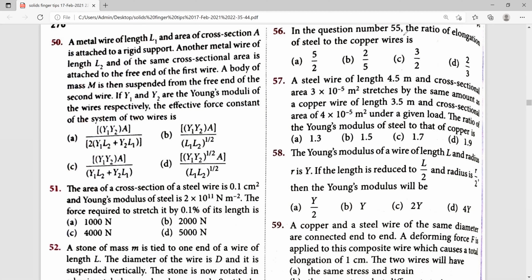ಅದನ್ನ substitution ಮಾಡಿದಾಗ we are getting the final equation as for 50th one, that is represented as Cth option.